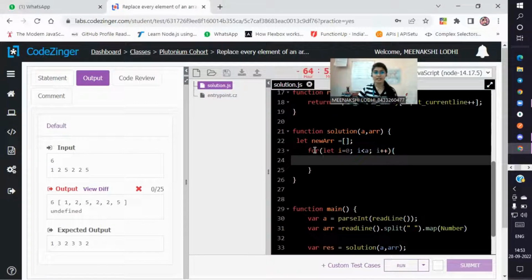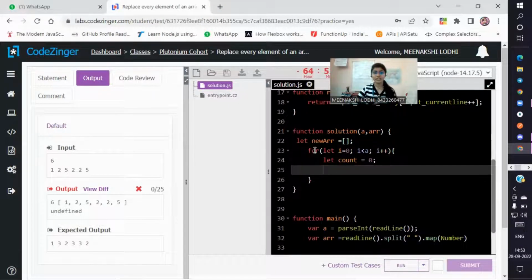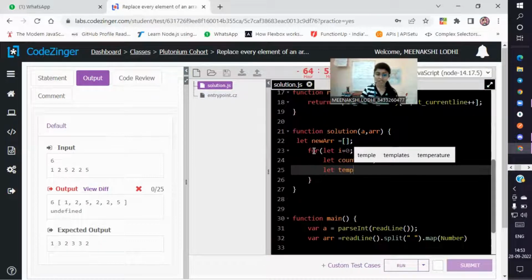Then in the body of the for loop, first I declare another variable for counting. Let count be a variable in which I am assigning 0. Next, we will declare another variable, temp, in which I am passing every element of this array.